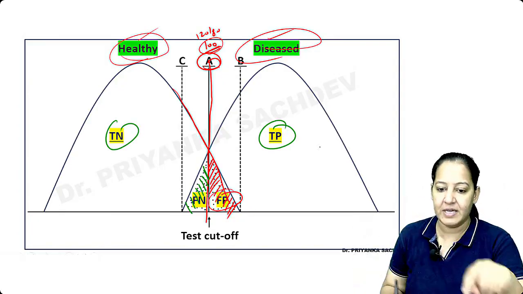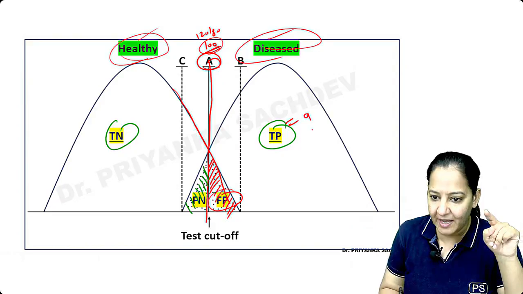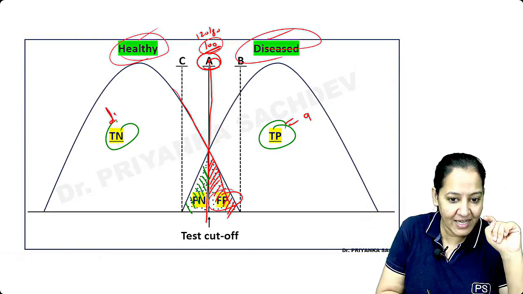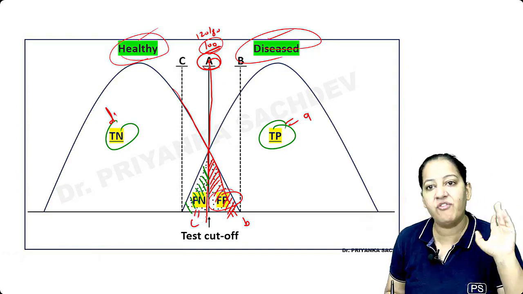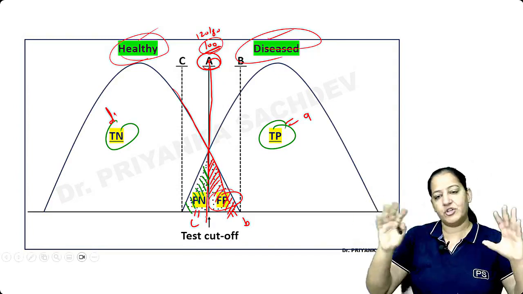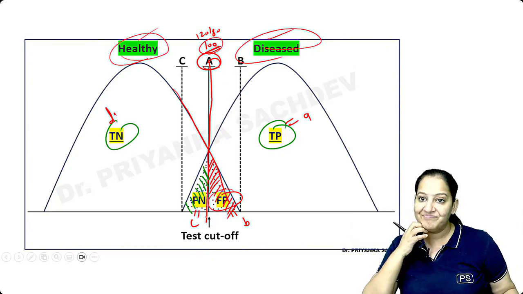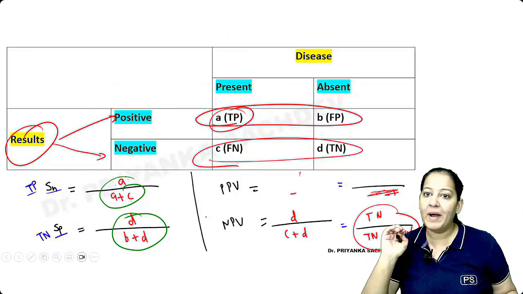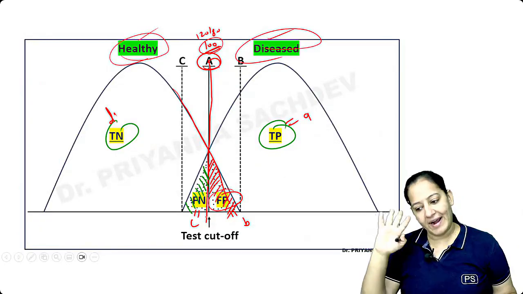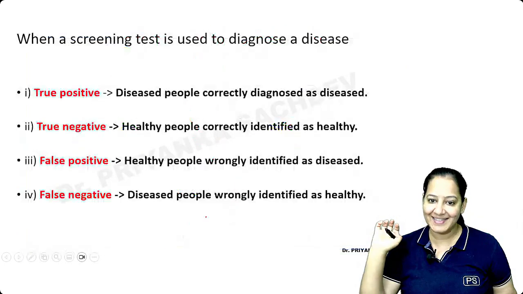A, B, C, D. So can I say this is A, true positive? Can I say this is D, the true negative? Can I say this is B, false positive? Can I say this is C, false negative? So label A, B, C, D on the graph. You can get a question on that. How many of you got it? Beautiful concept. So understand the 2 by 2 table, understand the graph, and learn the 4 formulas. That's it. That's all you have to do.